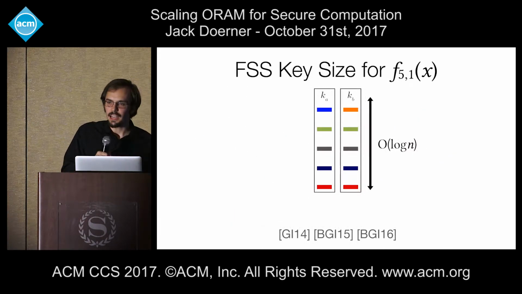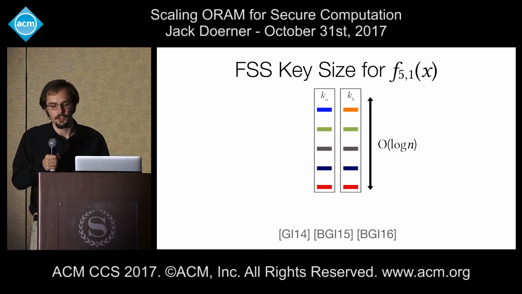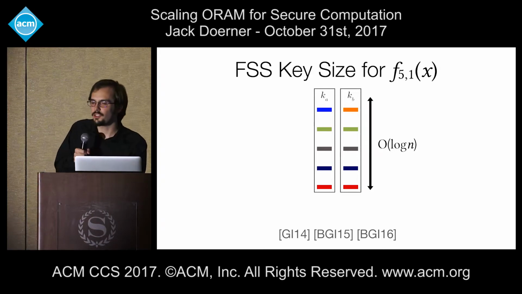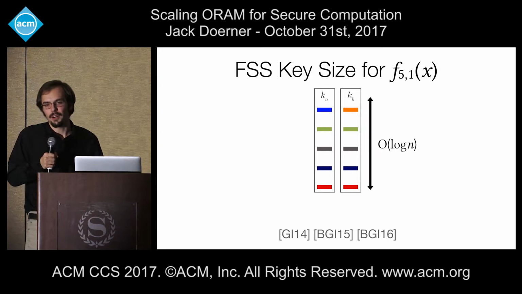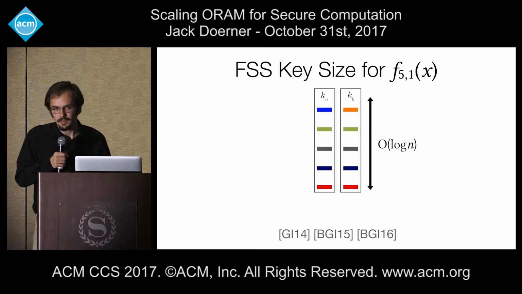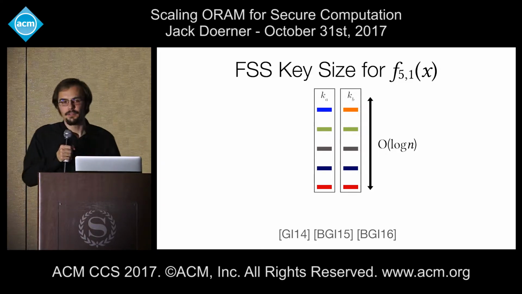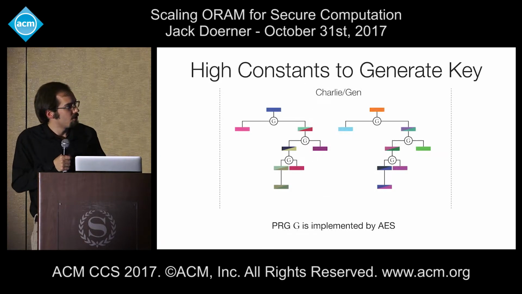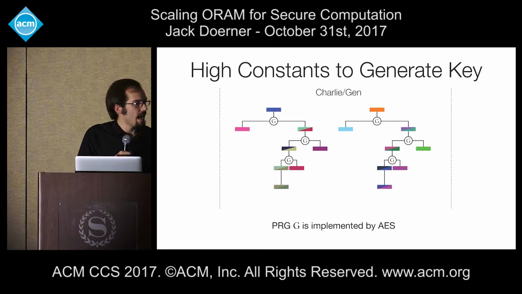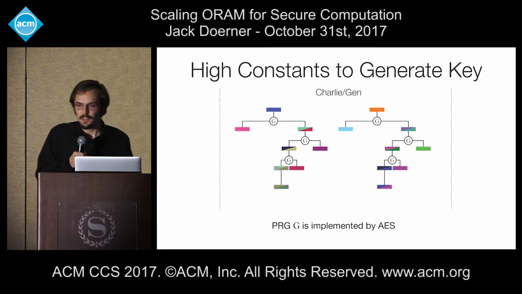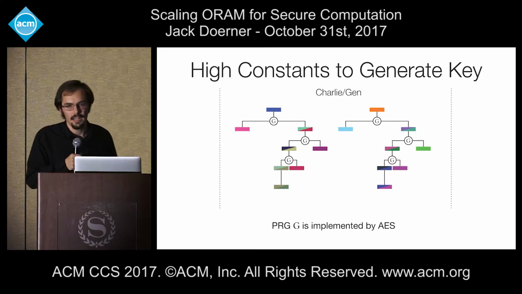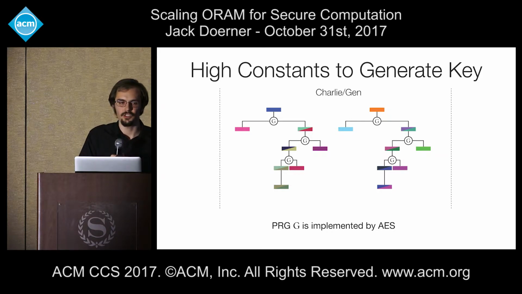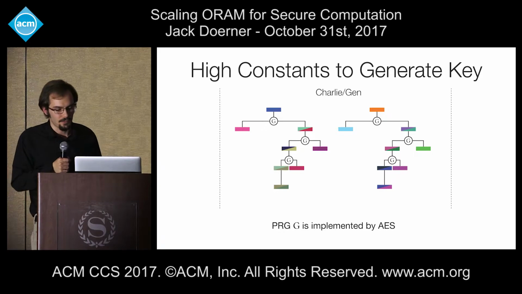And additionally, the computation that's required to generate these shares is also only O(log n). Unfortunately, if you try to instantiate the generator algorithm inside of multi-party computation, as we'll need to do in a minute, you're going to find very quickly that this suffers from rather high constants. That's because the generator algorithm has to traverse down the active path of both Alice and Bob's function secret sharing trees. This means that it has to evaluate log n copies of PRG, and since our PRG is instantiated by AES, this can be rather expensive.